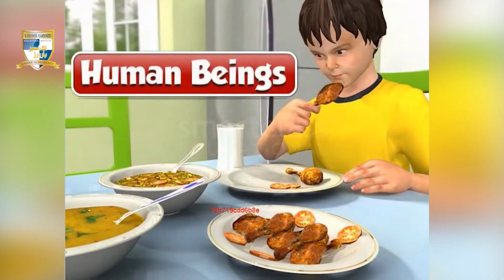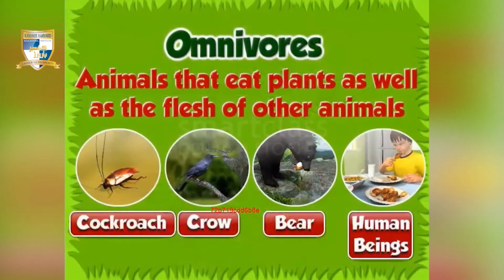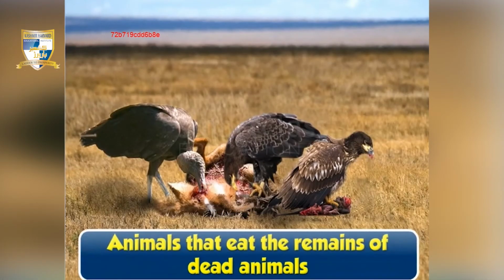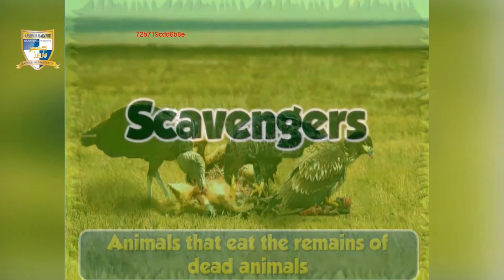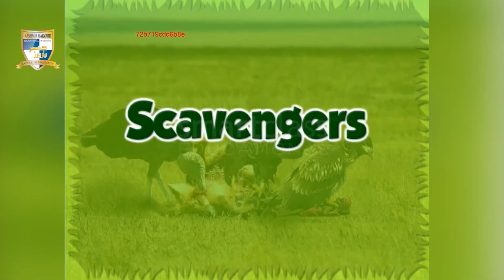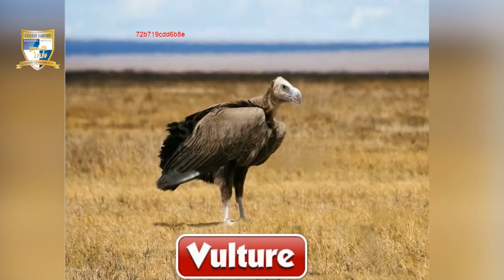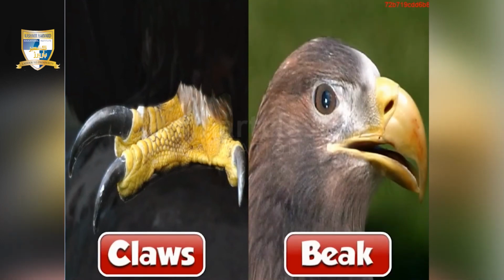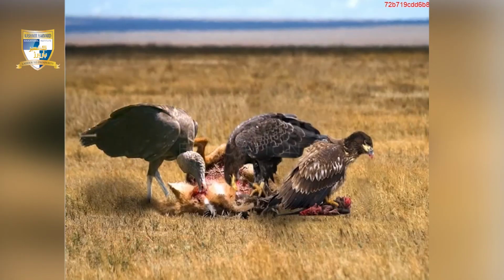Human beings too are omnivores. There are certain animals that eat the remains of dead animals. These animals are called scavengers. An eagle and a vulture are examples of scavengers. Scavengers have well-developed claws and beaks that help them tear flesh.